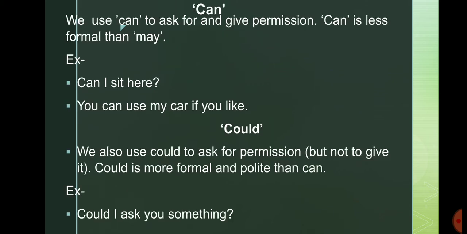Let's see the next one, can. We use can to ask for and give permission. Can is less formal than may. For example, can I sit here? You can use my car if you like. Next one is could. We use could for asking permission. Students, could is more polite and formal than can. Let's see the example. Could I ask you something?